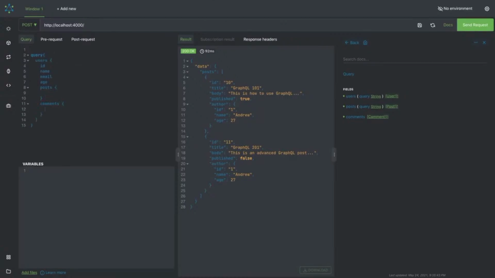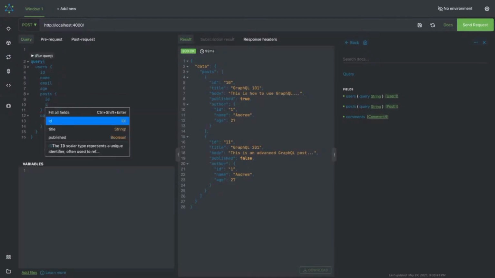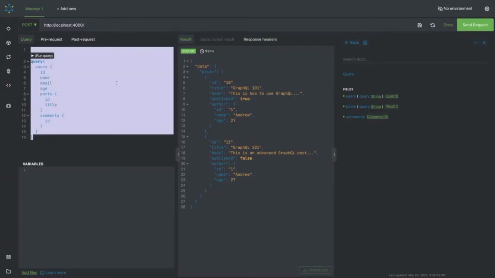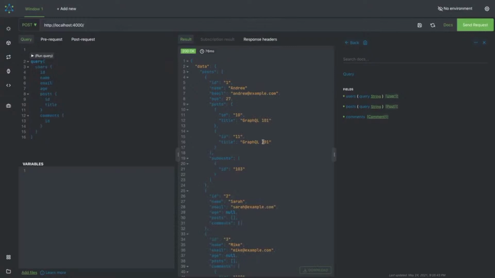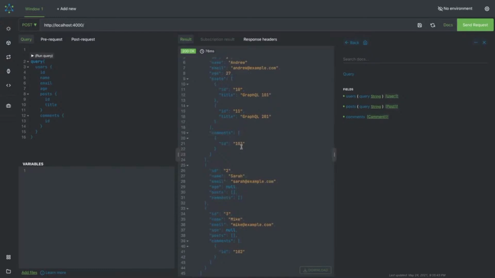In the comments we can get all the information: title, ID. In the posts we can get the ID, and we have another parameter, title, and we can hit this and we are getting the exact information: the user, the posts written by the user, and the comments, same with another user. So this is how we are actually able to aggregate the data. User data aggregation with the posts and comments, author information with the comments and the users.